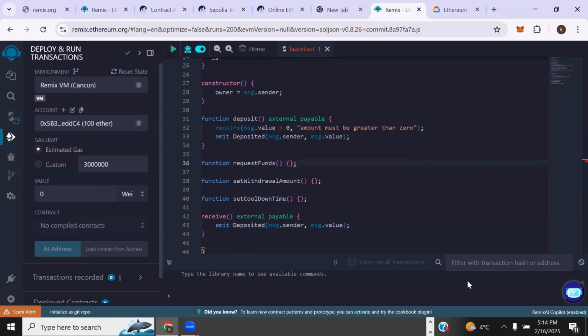That's why I'm using it. So if you want to do this on your VS Code, you need to know how to use Foundry, which is like, when I was using Java, Maven, you get.